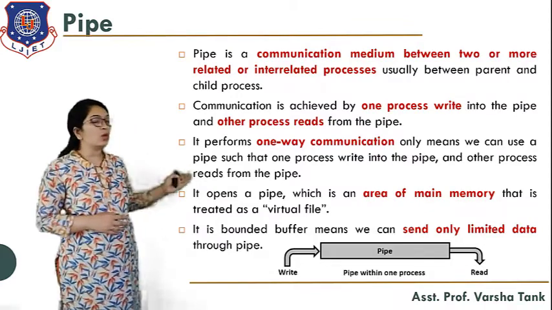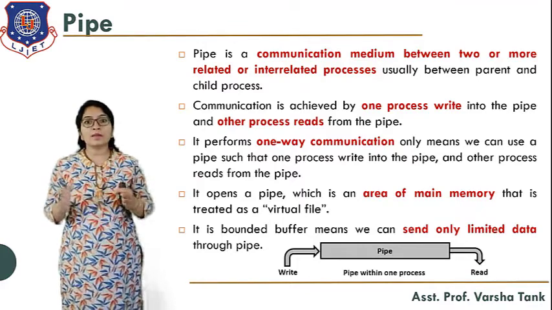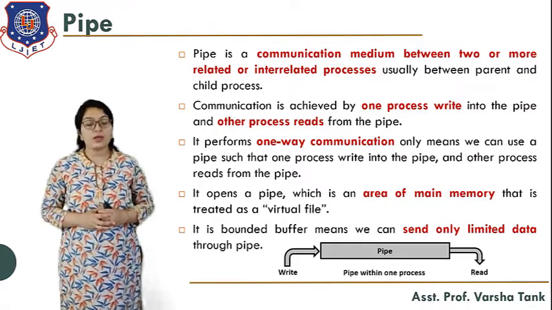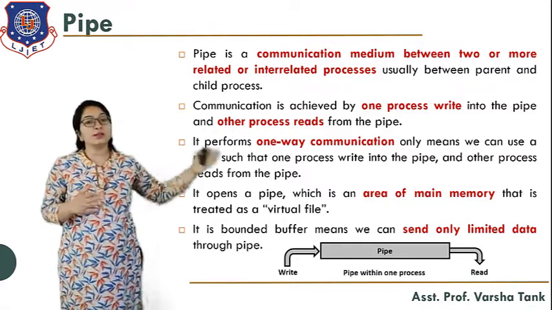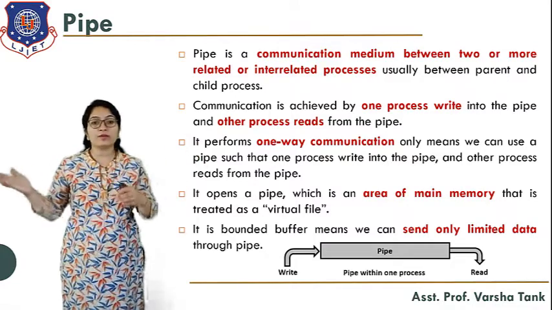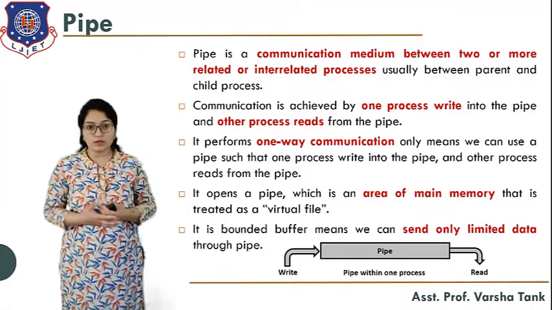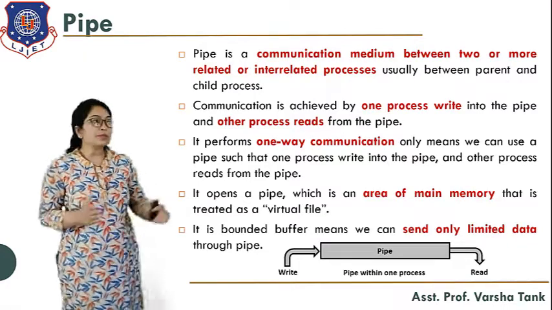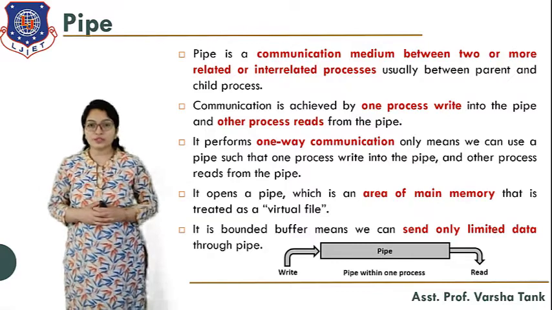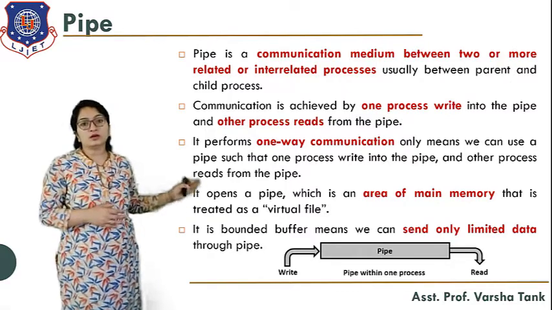It performs one-way communication, as in a water pipe, there is only one-way communication. Is it possible that from the other end also a user is passing the water, and from this side another user will get that water? That is not possible. So this is one-way communication.